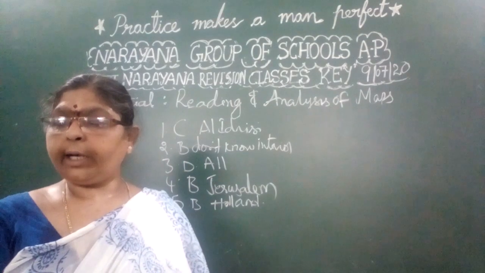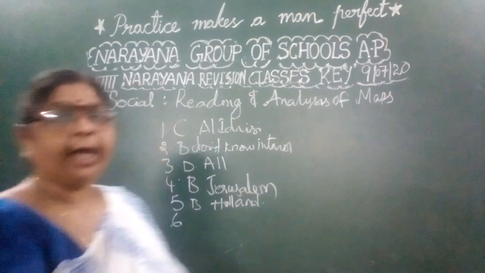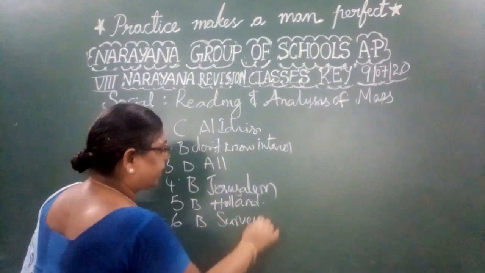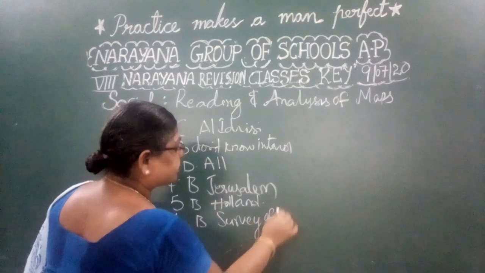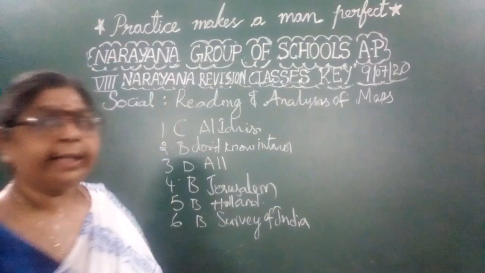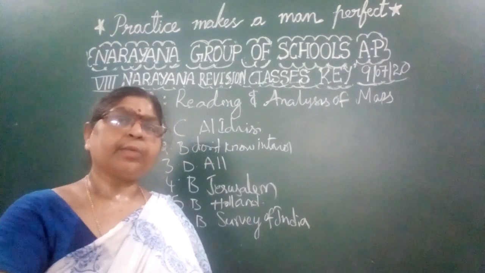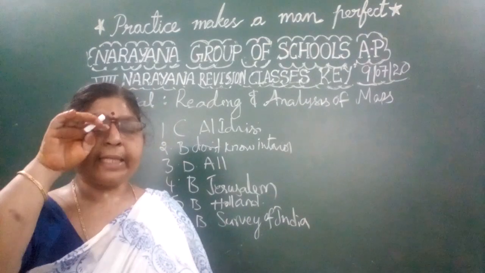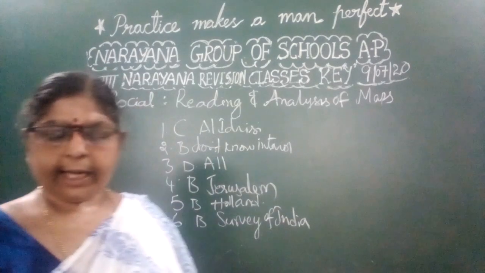The department appointed by them is Survey of India. James Riddell was the first person. Like this, so many survey generals were appointed. They located all the resources. They made the maps based upon the resources. They made the people understand about the resources, and they exploited the resources. This is Survey of India. Survey of India, right, children?